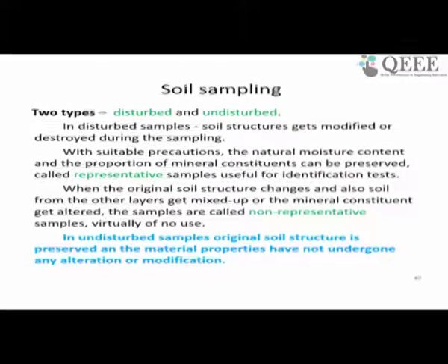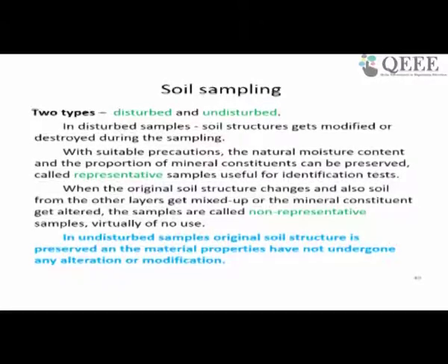So, we already saw the different types of boring: auger, wash boring, rotary boring and percussion drilling. Now, we will see the different types of sampling. As you know, there are two main types, one is disturbed, one is undisturbed. In disturbed samples, soil structure gets modified or destroyed during the sampling.